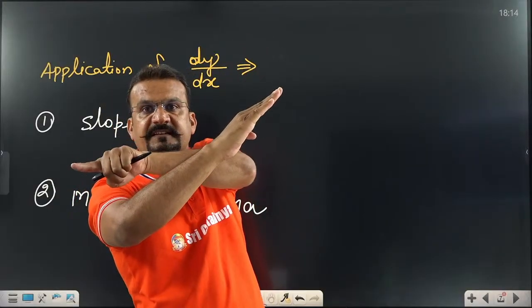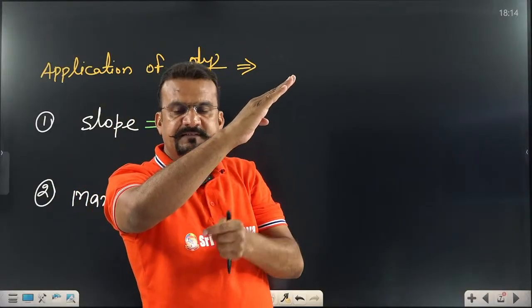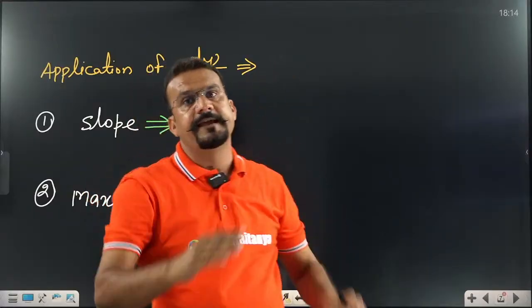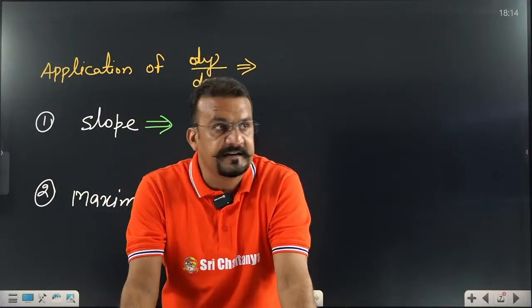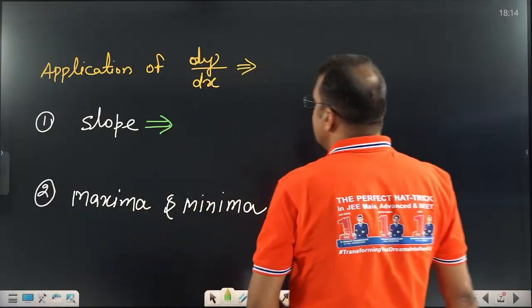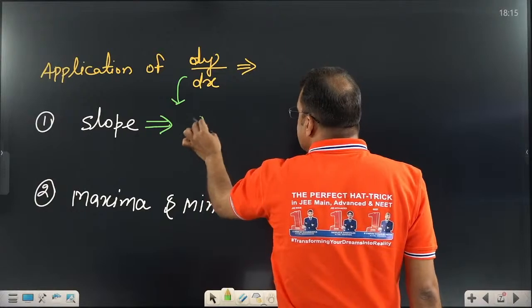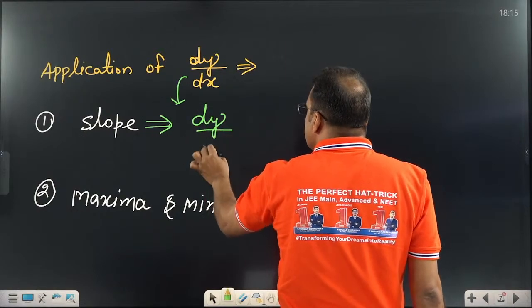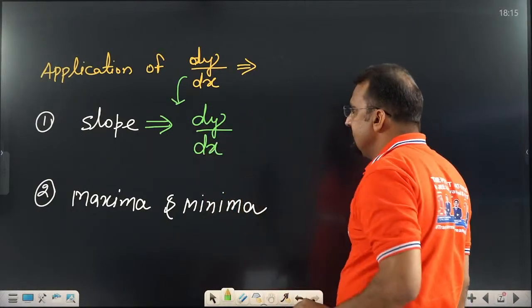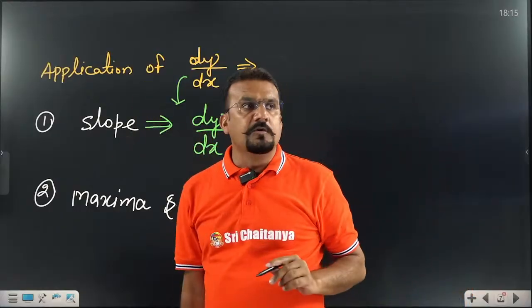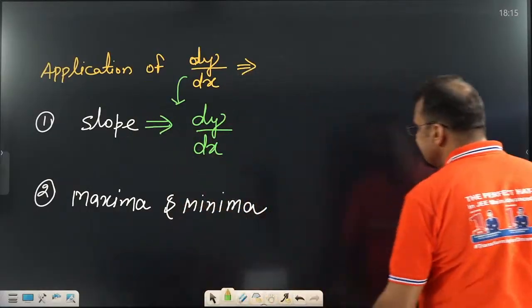Some person will see this from this side, then it will be an obtuse angle. Some person will see from this side, then it is an acute angle. Which should be taken? That I will tell you, don't worry. So for differentiation, slope means differentiation only. You remember this. I will tell you in detail.